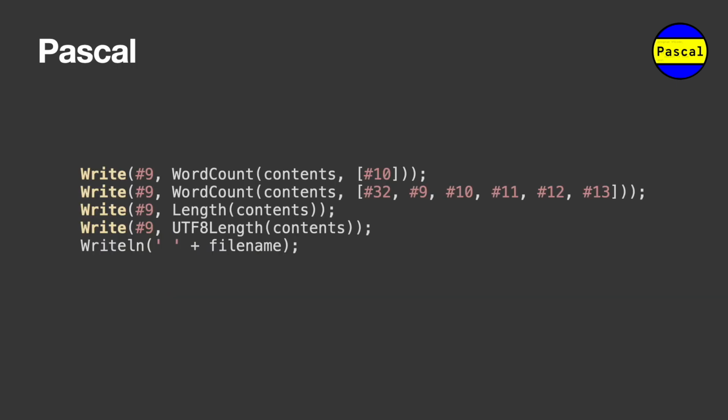The syntax, where we have a hash followed by a number, is how you write characters. I didn't actually check to see if there was a way to write the letter instead. Word count is a built-in function that is actually more efficient than most of the other languages, which have to do splitting then counting. It was nice that it provided exactly what we needed here.